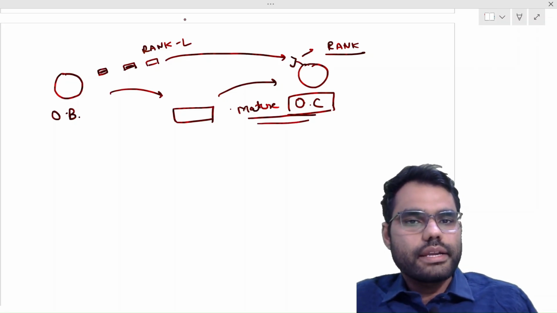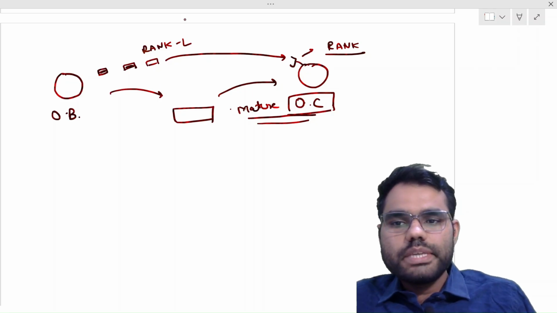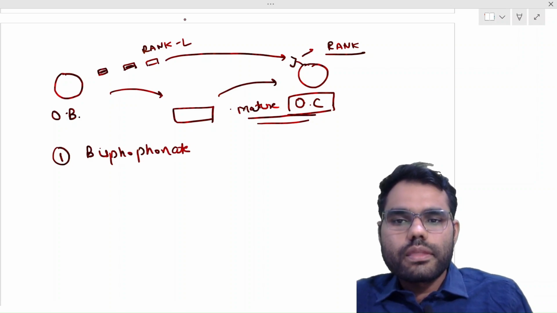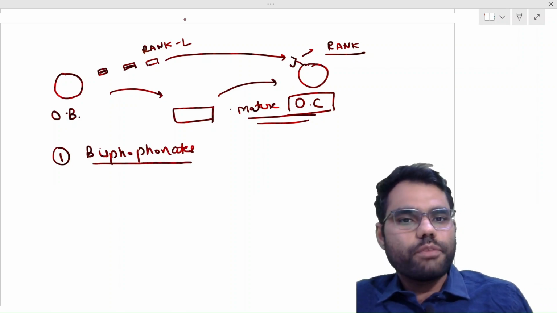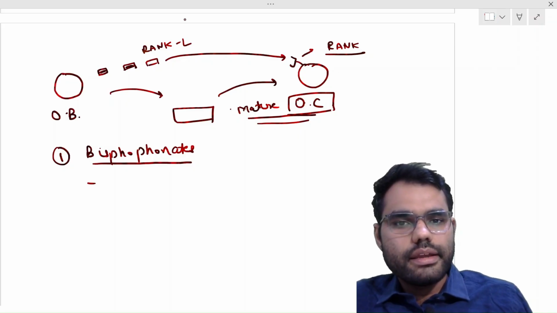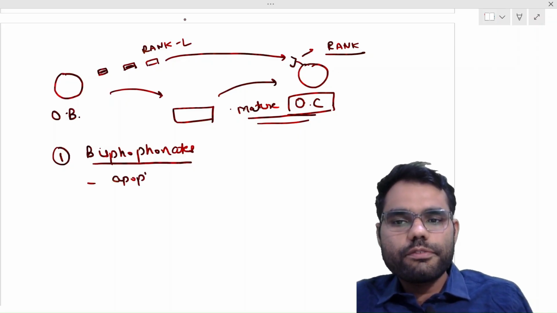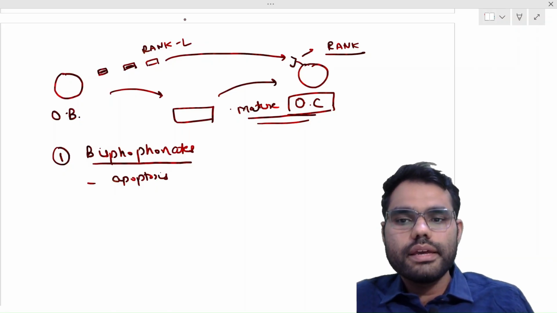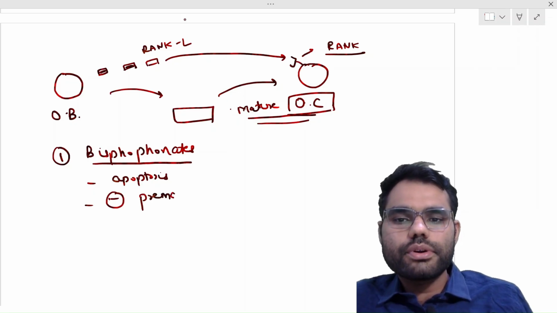So we have drugs for it. There is a drug known as bisphosphonates. The mechanism of action of bisphosphonates is, number one, to cause apoptosis of mature osteoclasts, these mature osteoclasts which are formed. Then there is also inhibition of the conversion of premature osteoclasts to mature osteoclasts.